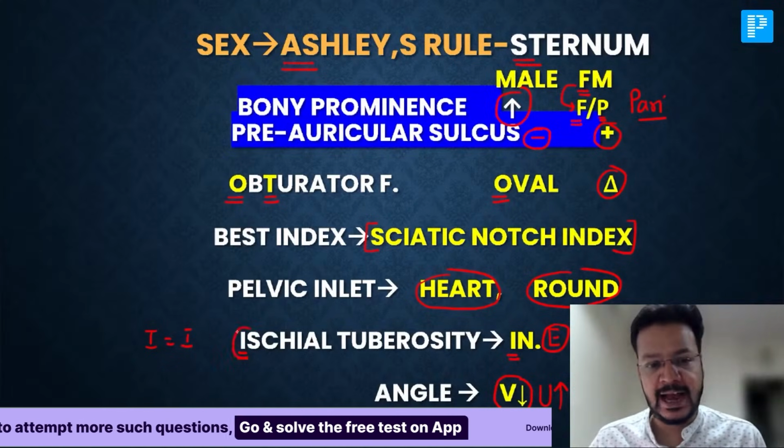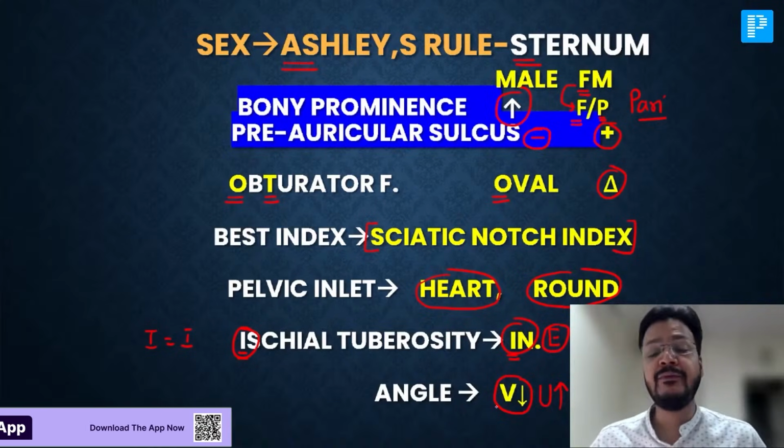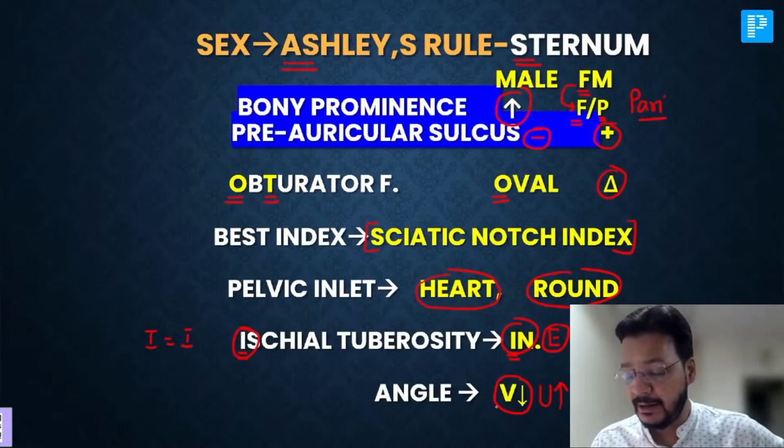So don't make a mistake. I for ischial tuberosity, I for inverted in male, everted in female. Angles are V shape and less in male, and U shape and more in female.